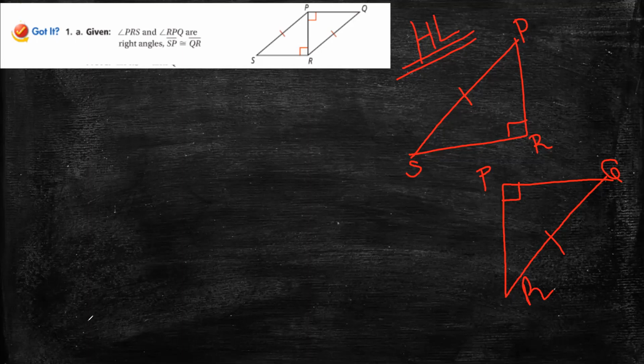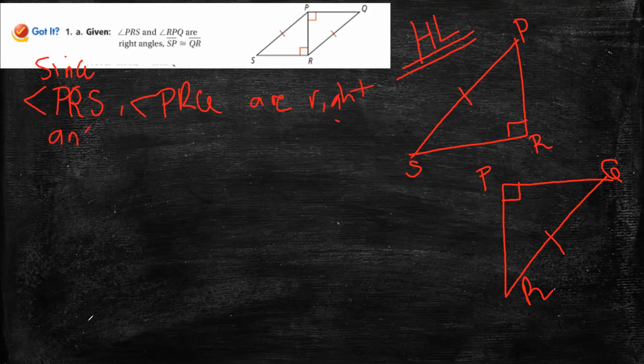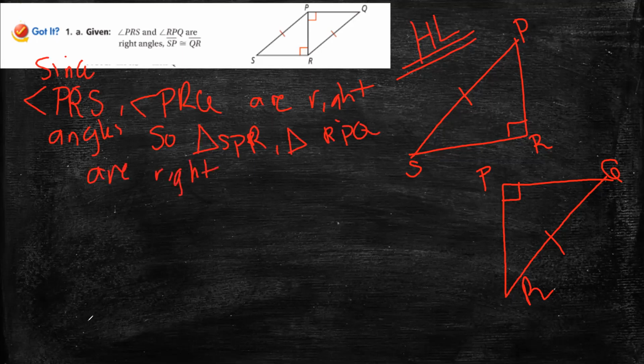Yes, because it's given. He told me they were right angles, since the angle PRS and the angle PRQ are right angles, so the triangles SPR and RPQ are right triangles.